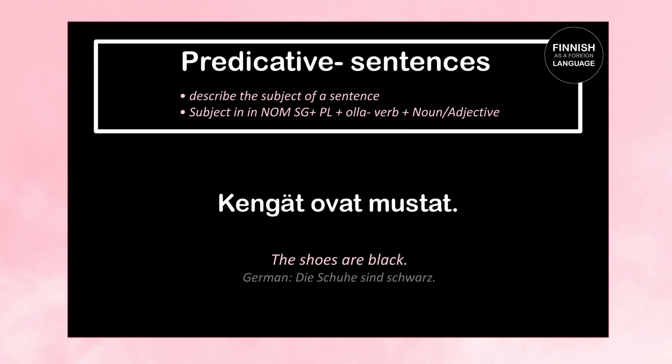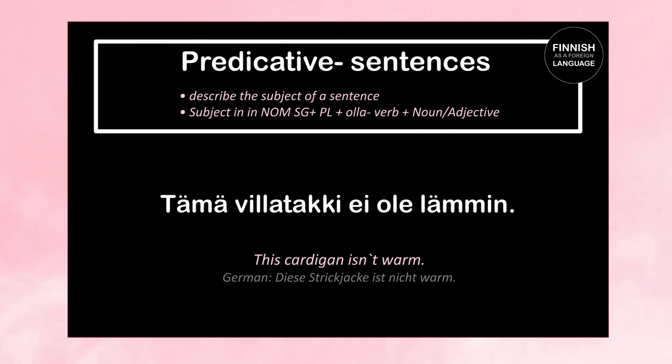Let's have another example. Tämä villatakki ei ole lämmin means this cardigan isn't warm. So tämä means this, villatakki means cardigan, ei ole means is not, and lämmin means warm. So here we keep lämmin in its basic form, even though it's a negative sentence.